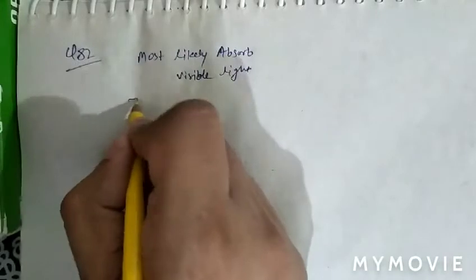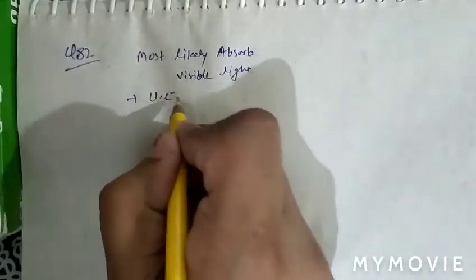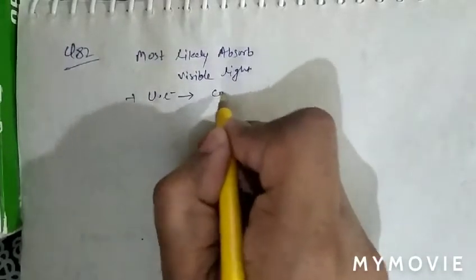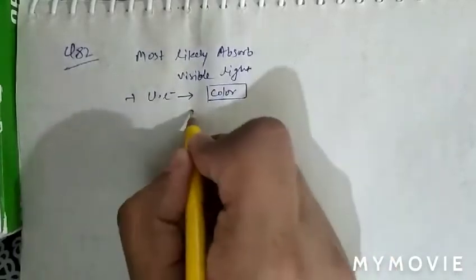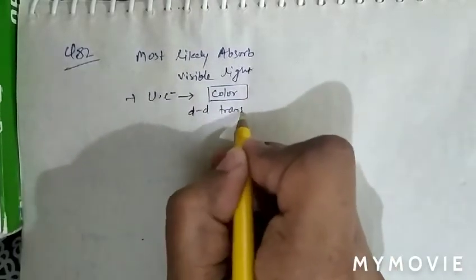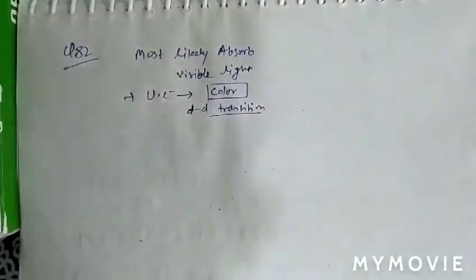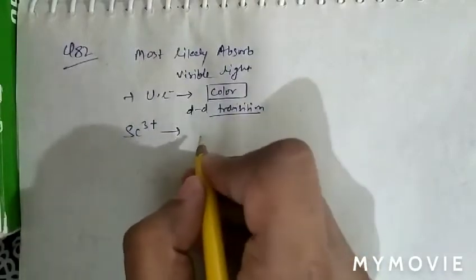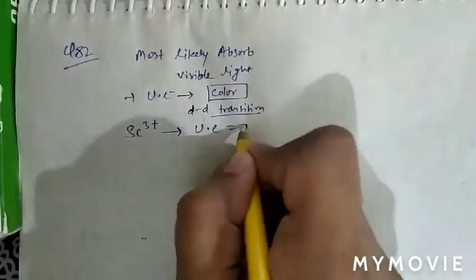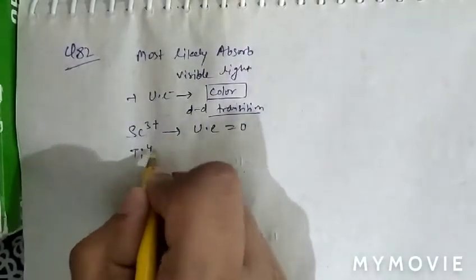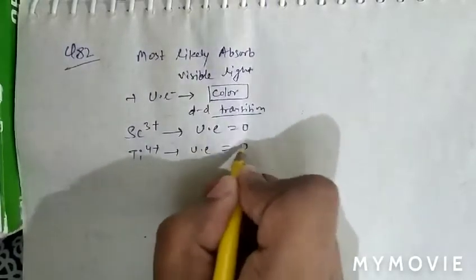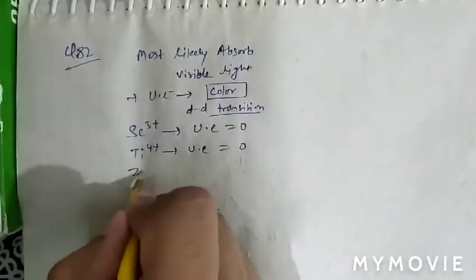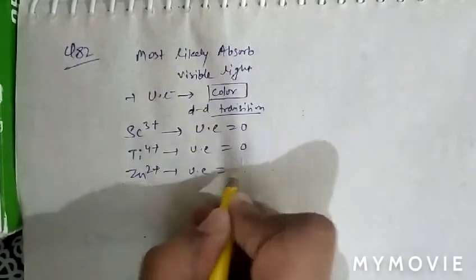As we know, unpaired electrons are responsible for color behavior due to d-d transition. So here we can see that in scandium 3+, unpaired electrons are 0. Also titanium 4+, unpaired electrons 0. Also zinc 2+, unpaired electrons 0.